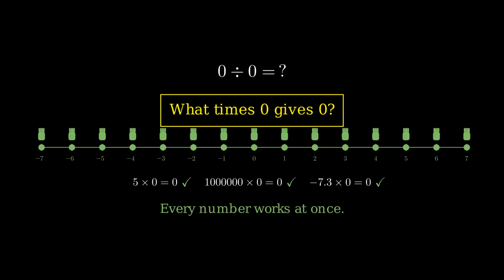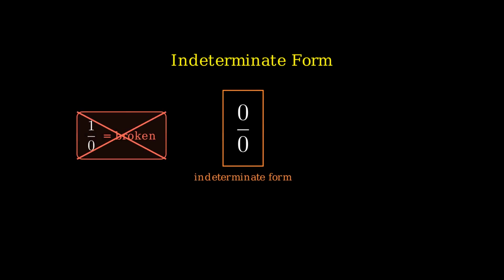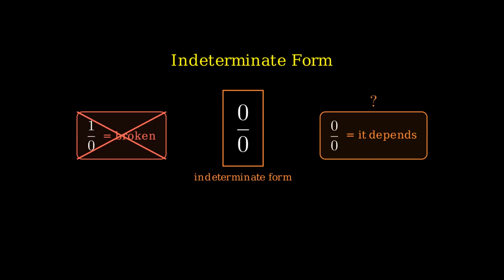5 works. A million works. Negative 7.3 works. Every number on the entire line raises its hand. It's not that no number fits the job, it's that all of them do. Simultaneously, and they're all very enthusiastic about it. Mathematicians call this an indeterminate form, which is fancy talk for "it depends." Unlike 1 over 0, which is simply broken, 0 over 0 is the situation where the answer genuinely depends on